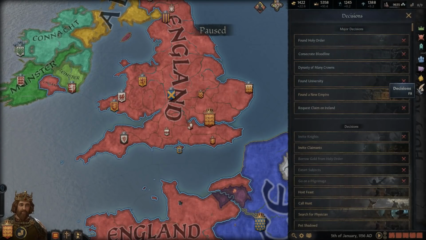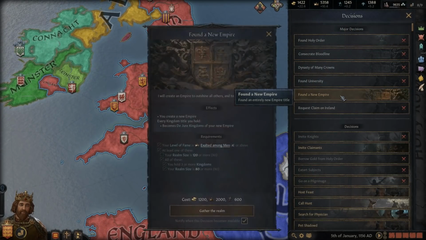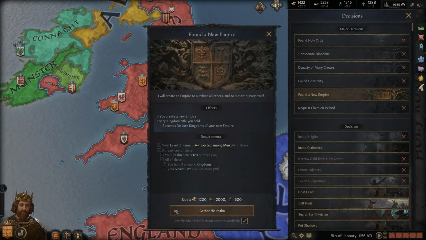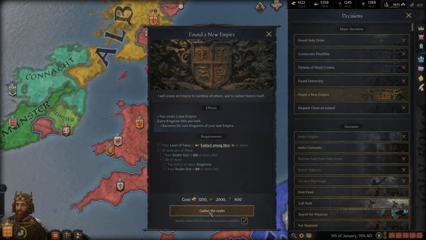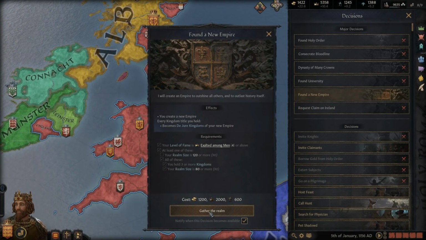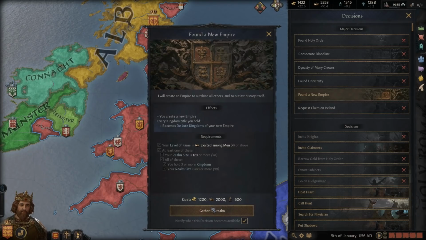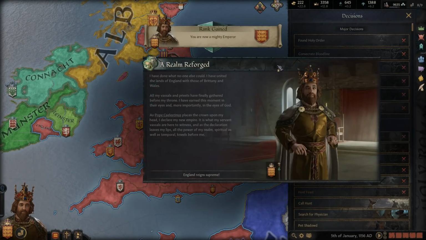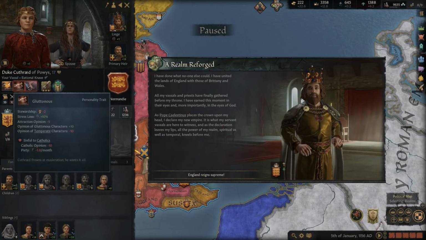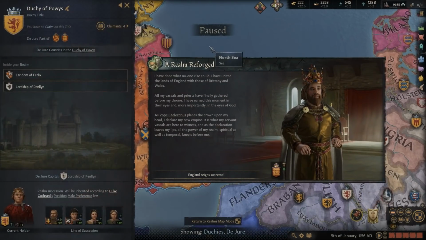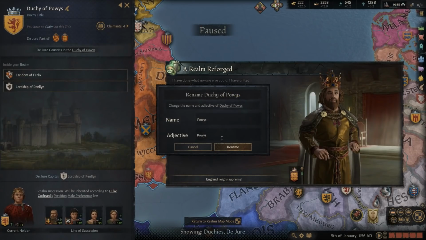So we have the money. So we can go ahead and found a new empire. We have everything we need here. And I think we're going to call it, there's a lot of choices here. Different options. People have already kind of made some suggestions on different choices we could make for the name. Let's just go ahead and say this now. Now you can always name anything yourself though, of course.